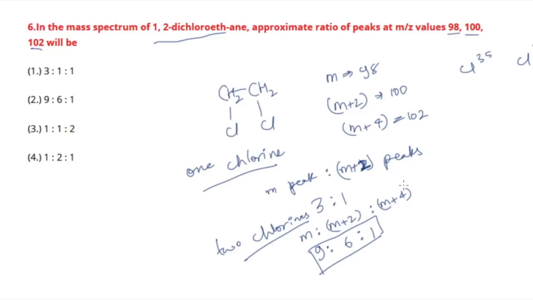So one more piece of information which I want to tell you is, let's say your compound has bromine, okay? In the case of bromine, the intensity ratio of the M and M plus 2 peak will be 1:1, okay? So if you have bromine, the ratio will be 1:1. If you have chlorine, then your ratio will be 3:1, okay? So that's what you have to remember, and mass spectral questions can be done based on the ratio of these peaks, right? So that's all for this video, for this question.